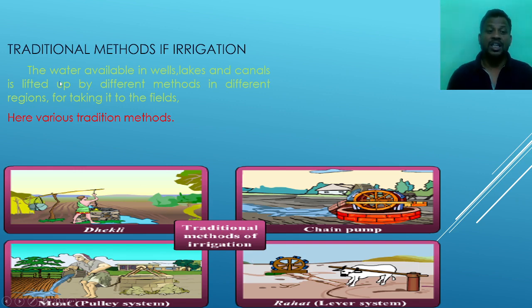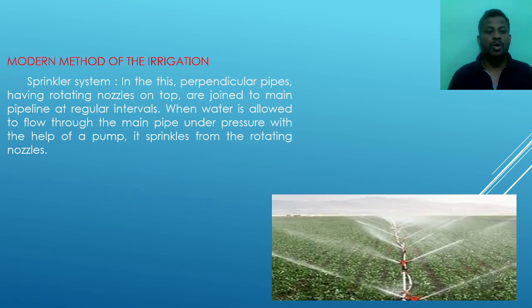What is irrigation? The water available in the well, lake and canals is lifted up by different methods, and the lifted water taken to the agriculture land is known as irrigation. Next one is the modern method of irrigation: sprinkling system, drip system, firing system. These are the modern methods of agriculture.